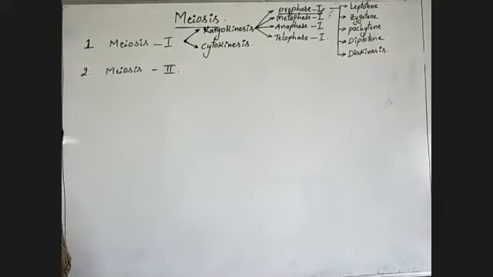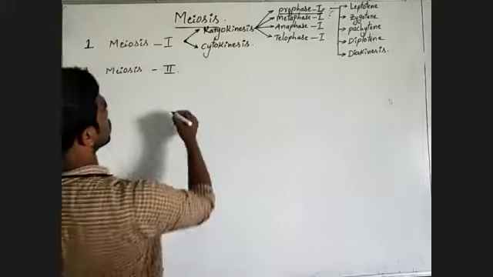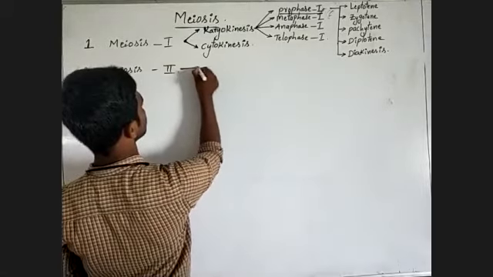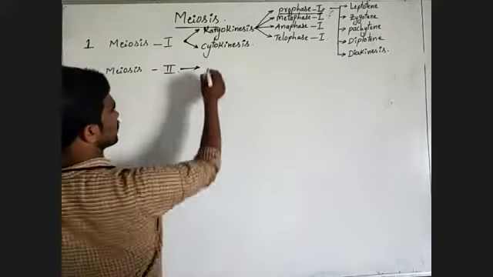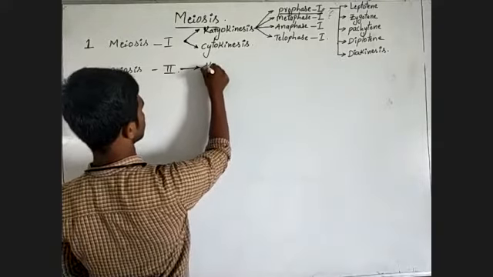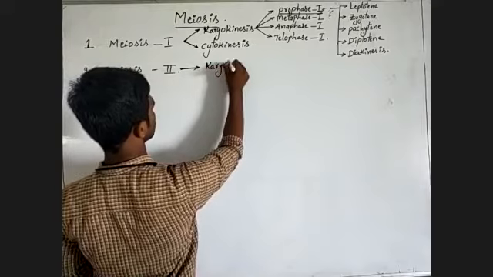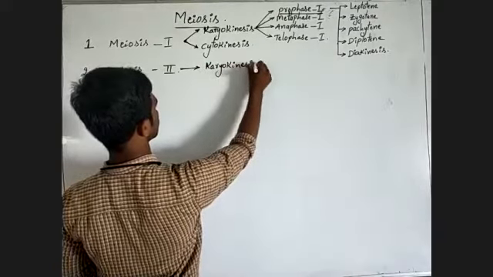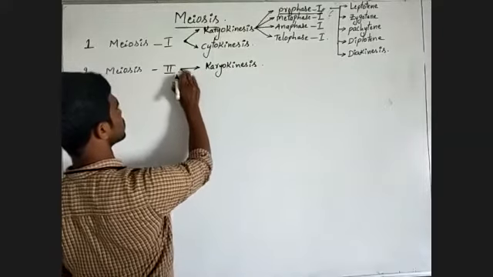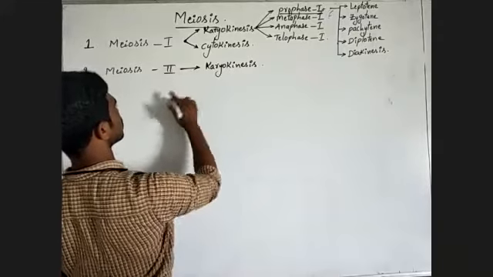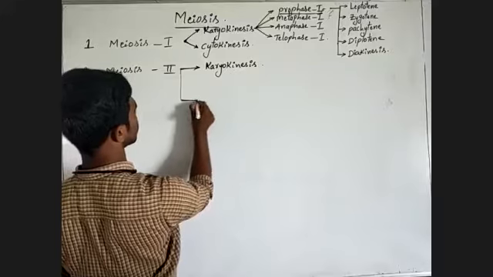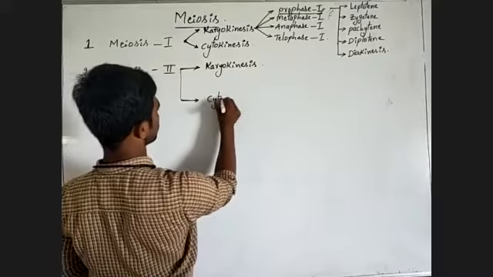Now meiosis 2. Meiosis 2 also has two subphases, karyokinesis, next, cytokinesis.